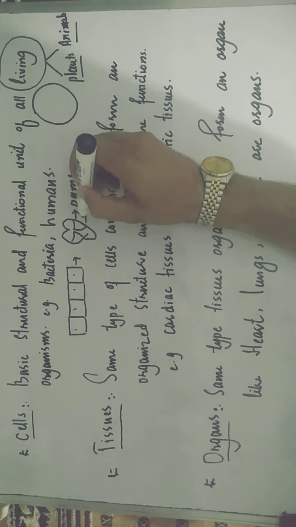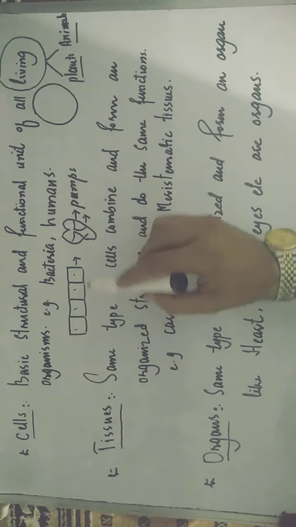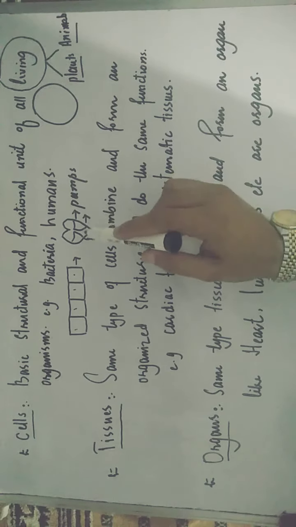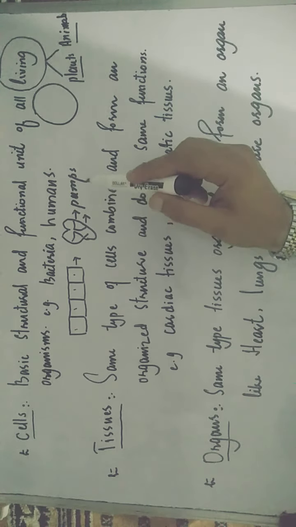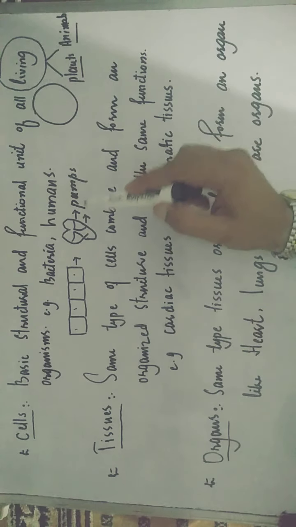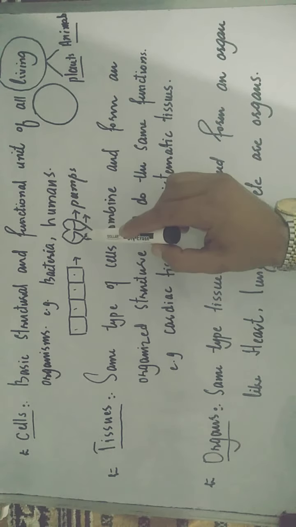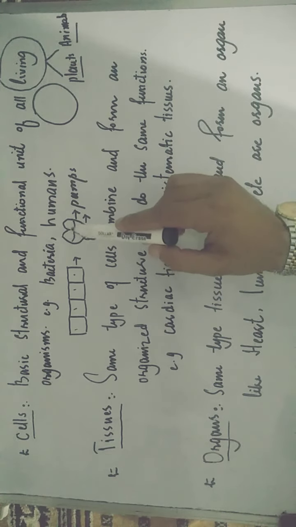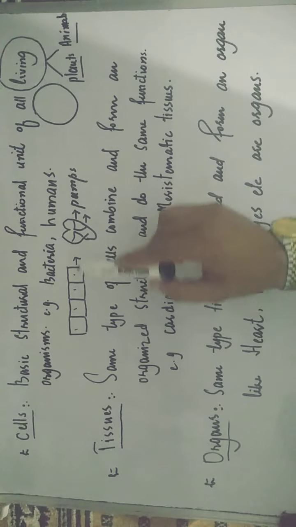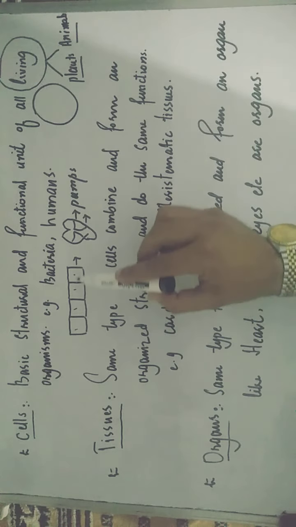And we say that this heart is a pumping organ, or a pump, which transports the blood in the whole body. So it is an organ which is responsible for transportation of blood, and this heart is made up of the same kind of cells which form tissues.